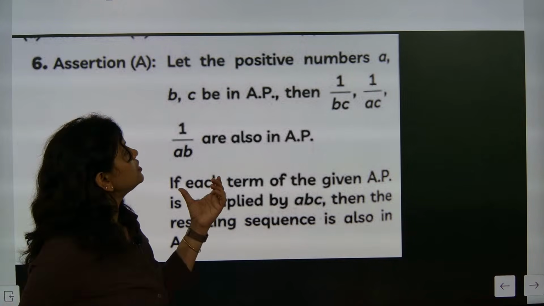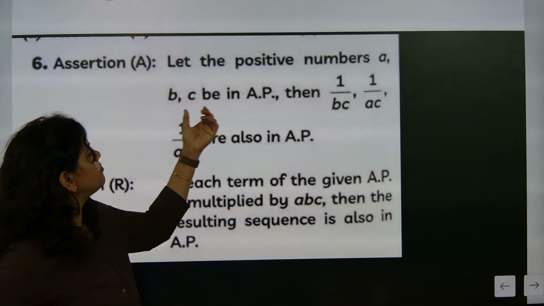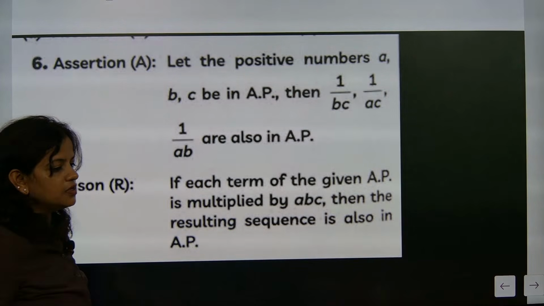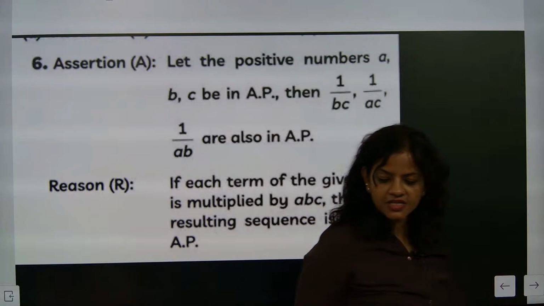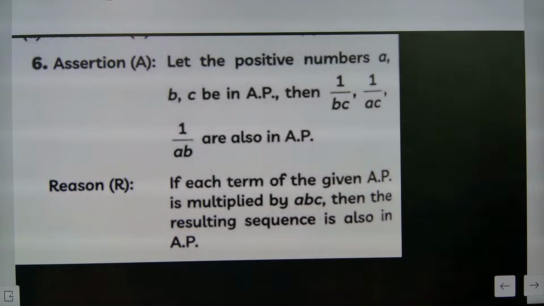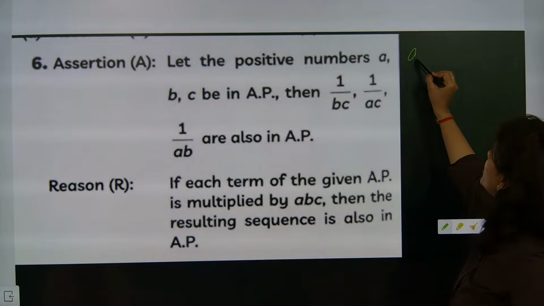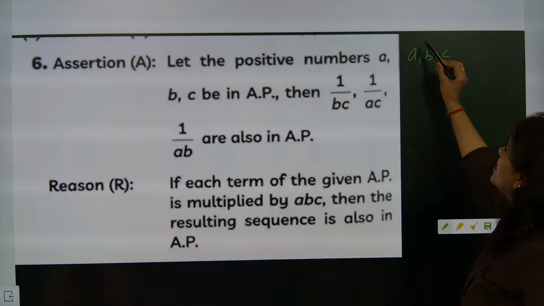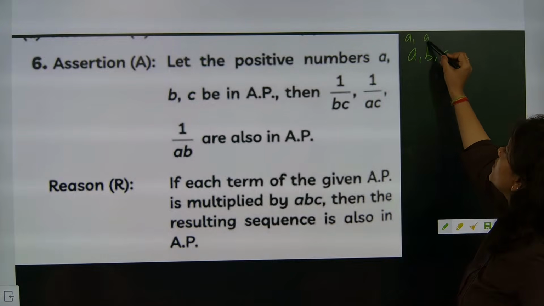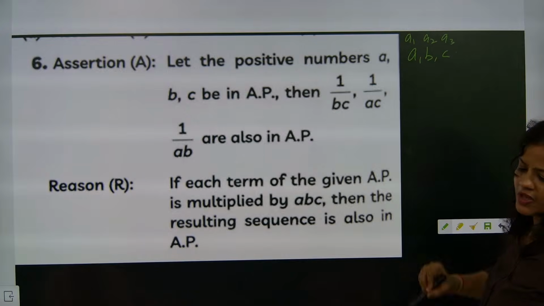See, beta, they told that the positive numbers A, B, C are in AP. Check this one out, we'll solve this. If A, B, C are in AP, this will become the first term, this the second term, and this the third term.